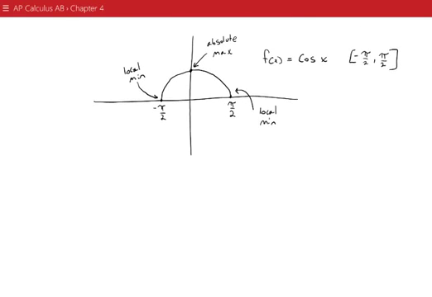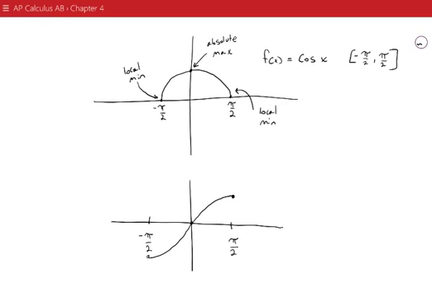If we were to consider another function, say sine, from negative pi over 2 to pi over 2, sine starts at 0 and approaches a maximum value of 1 at pi over 2, and it approaches a minimum value of negative 1 at negative pi over 2.